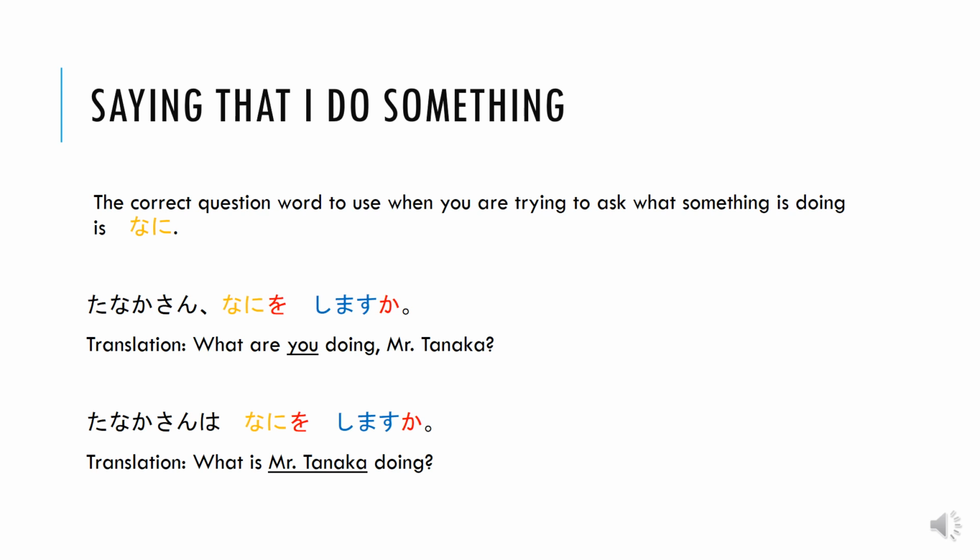So the correct question word to use when you're trying to ask what something is doing or what someone is doing is nani. Nani means the what. So again, if you're talking to someone directly, you put a comma after the name, so it becomes Tanaka-san, nani o shimasu ka? What are you doing, Mr. Tanaka? Or if you put the wa particle after the name, it becomes Tanaka-san wa nani o shimasu ka? What is Mr. Tanaka doing?